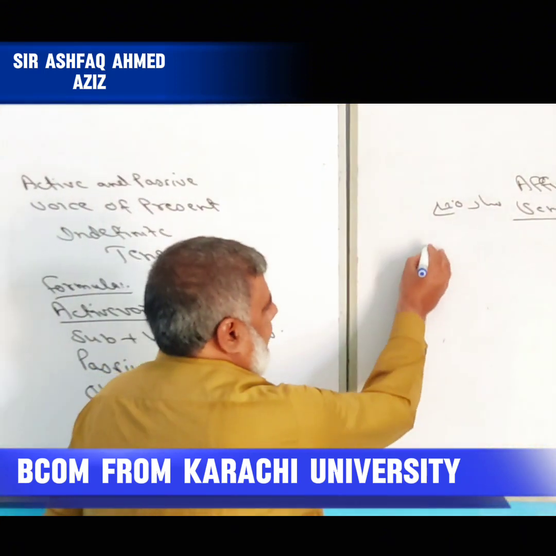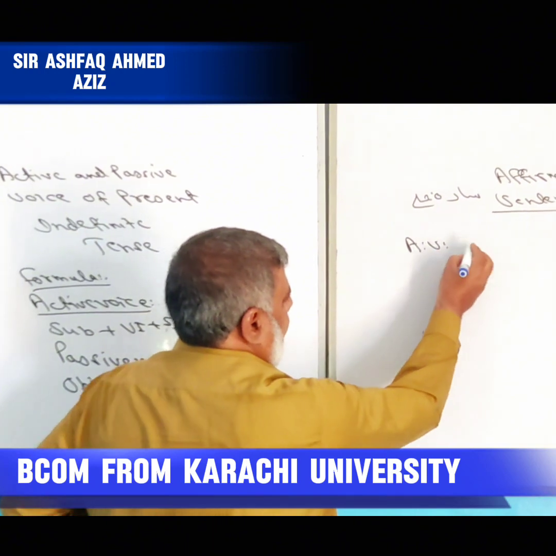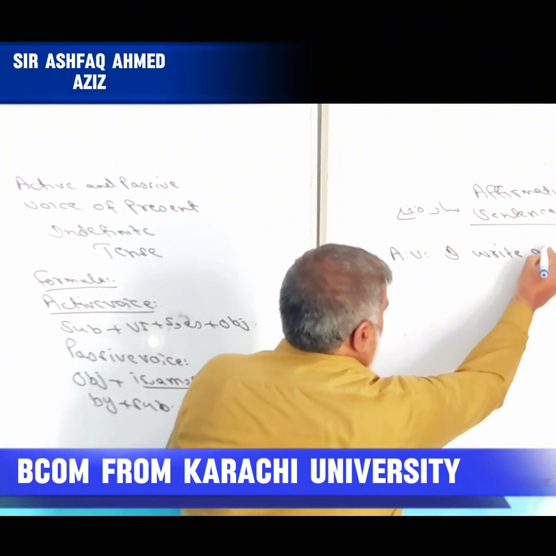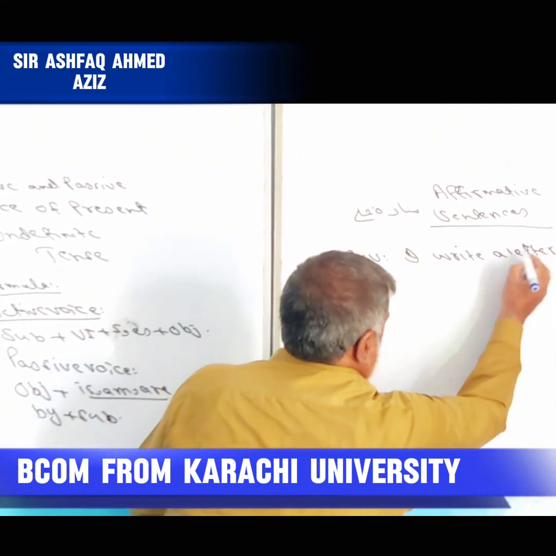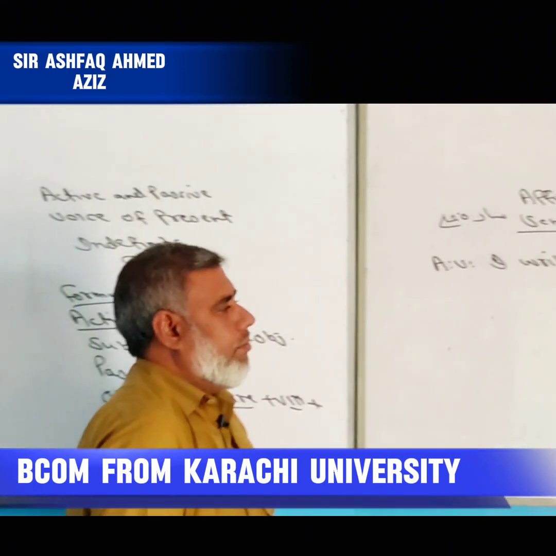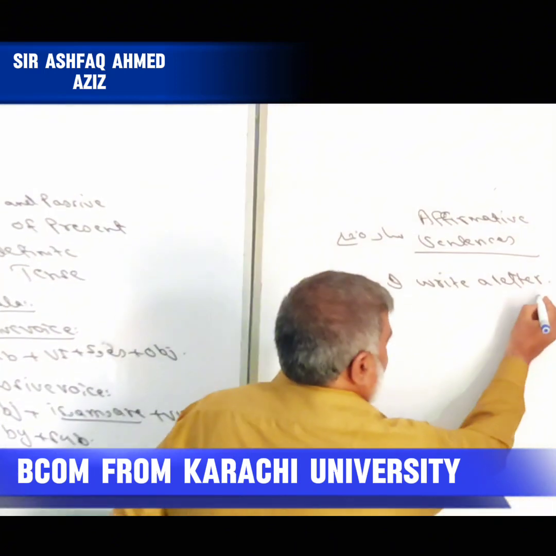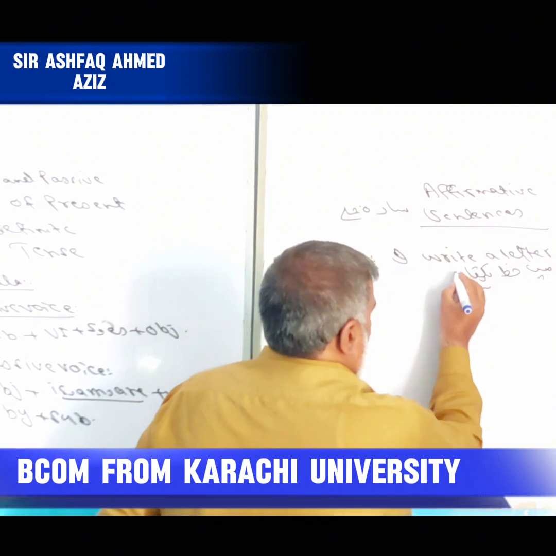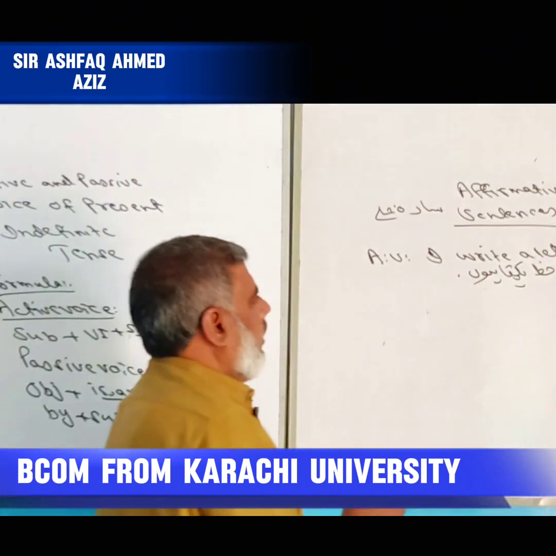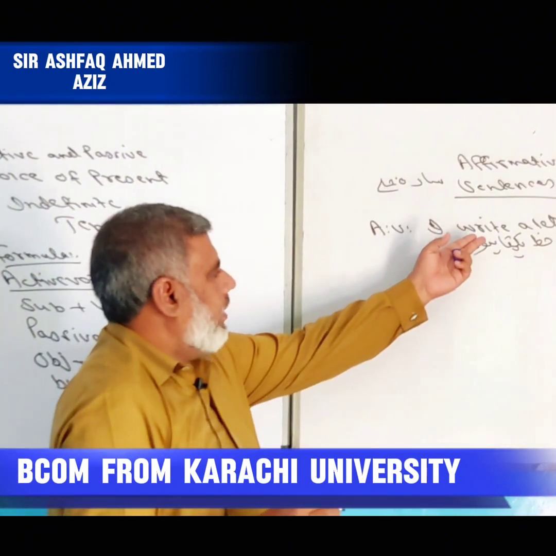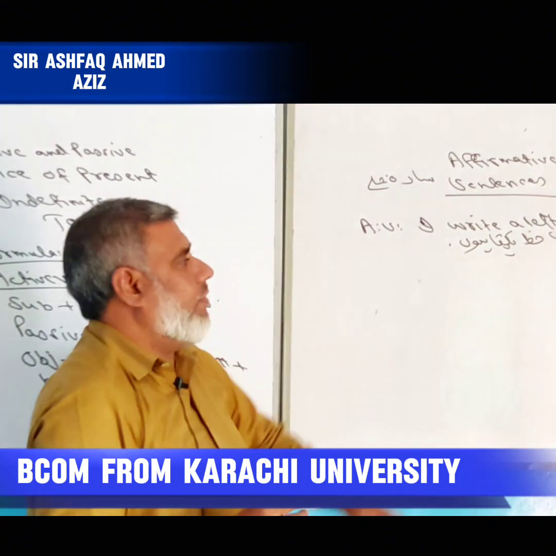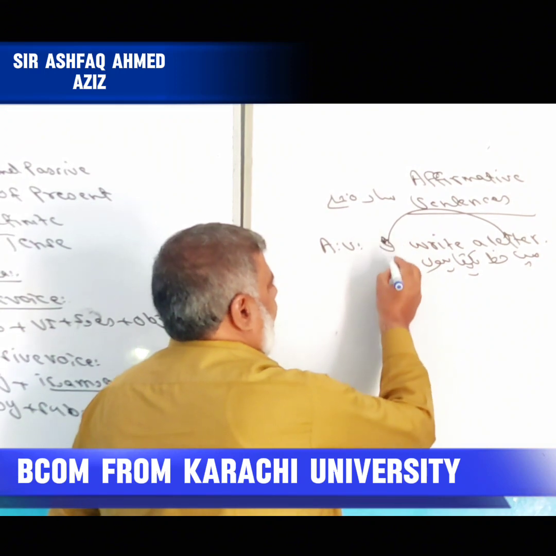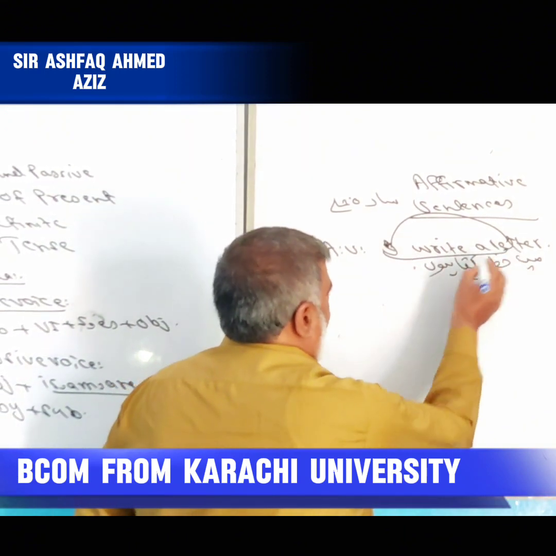Now see the first sentence. I write a letter, means मैं खत लिखता हूं. Whenever we change active voice into passive voice, first of all, object will take the place of subject and subject will take the place of object.